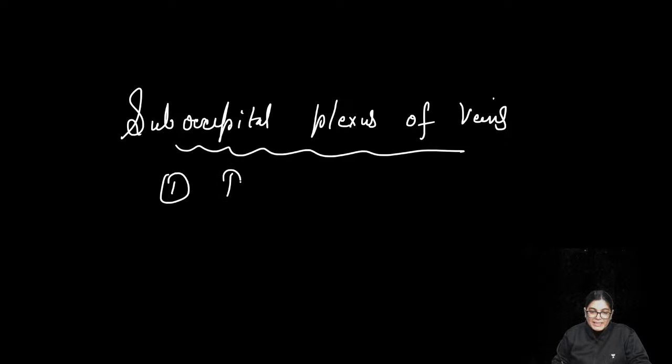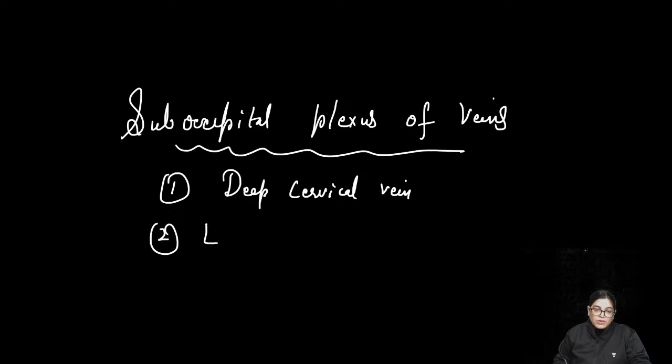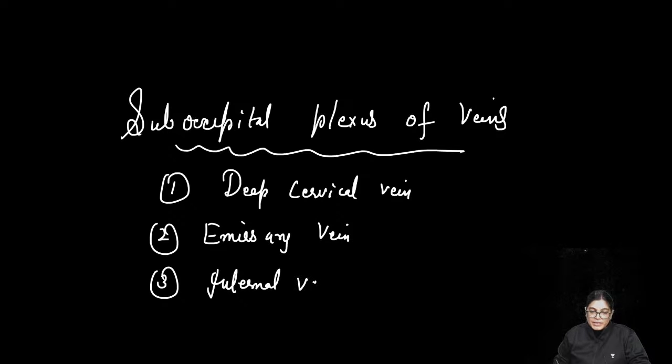They are formed by deep cervical veins. They are also formed by contribution from the emissary veins. They are also formed by communications with the internal vertebral venous plexus.